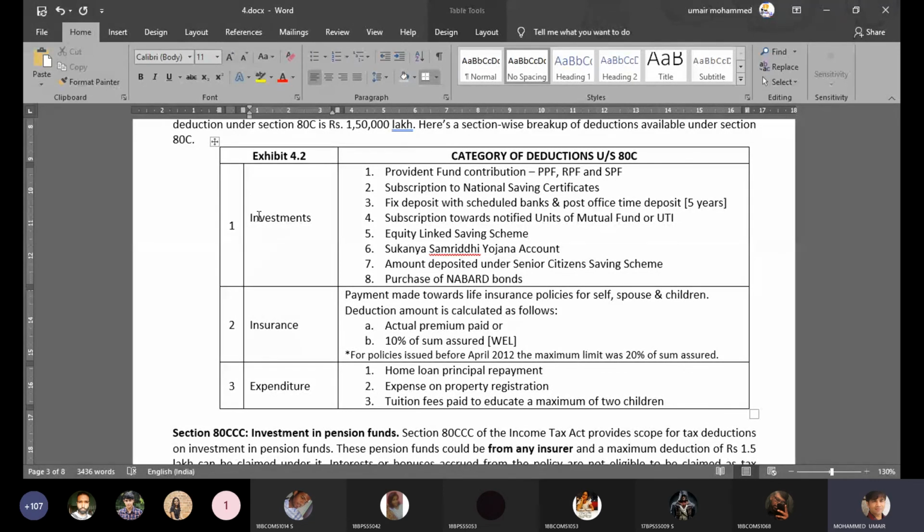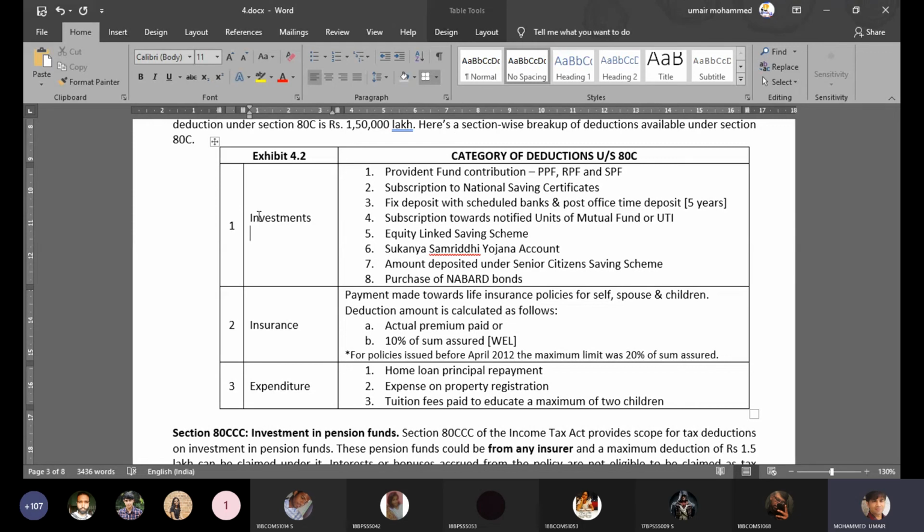Likewise, if you're subscribing to notified units of mutual funds, which is issued by private mutual fund companies, or it can be UTI, or if you're investing your money in equity linked saving schemes, which is again a kind of mutual fund, or if you are keeping money in Sukanya Samriddhi Yojana account, or if you're depositing money under senior saving schemes offered by post offices, or if you're purchasing the bonds of NABARD, all these investments will help you in claiming deduction under Section 80C.